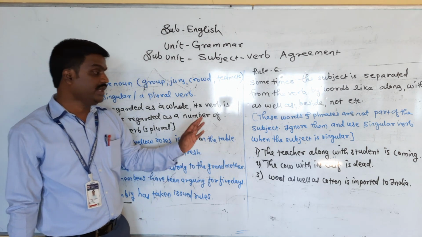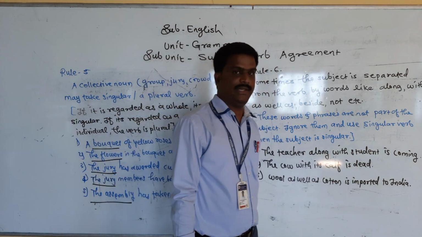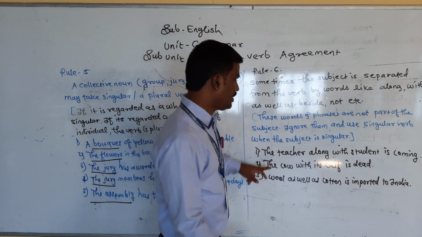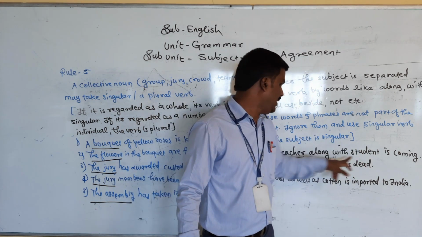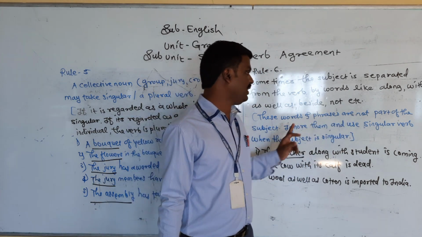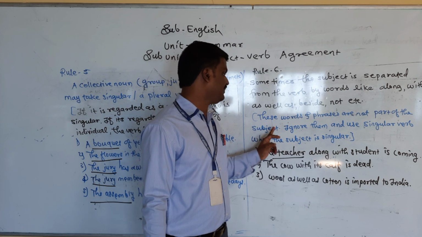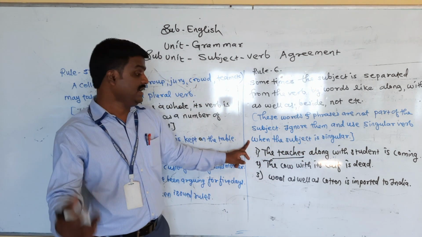The teacher along with the students is coming. We are talking about the teacher here, so singular form. We have to ignore these.